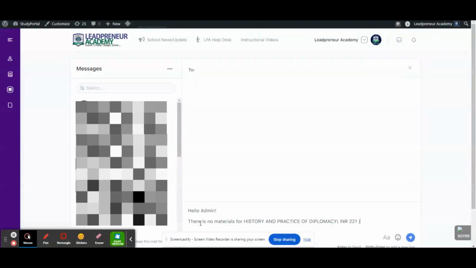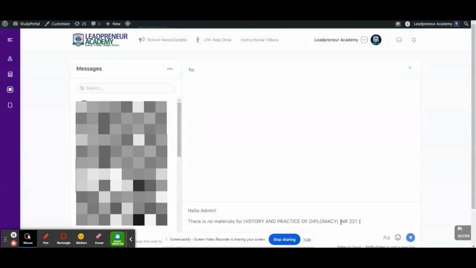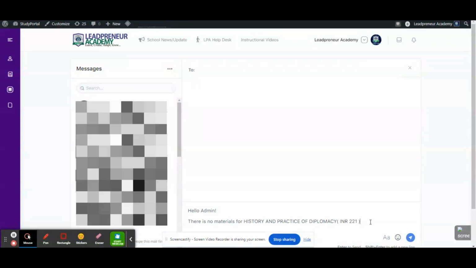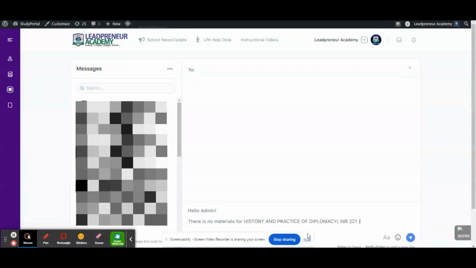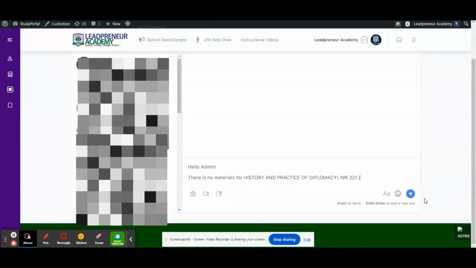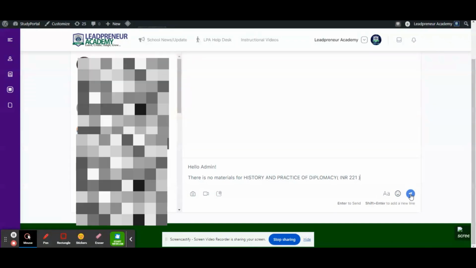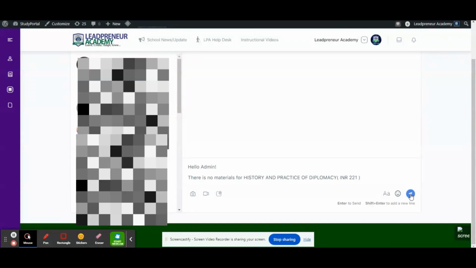So: hello admin, there is no material for history and practice of diplomacy, INR 221. When you send a message like this to the administrators, they're going to reply to you very quickly, and the issue will be worked on and addressed very, very quickly.